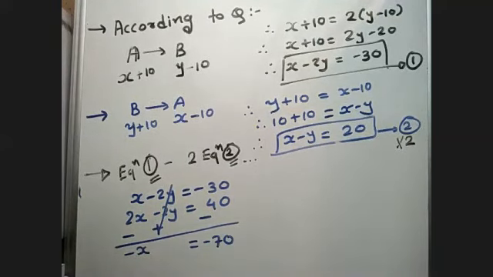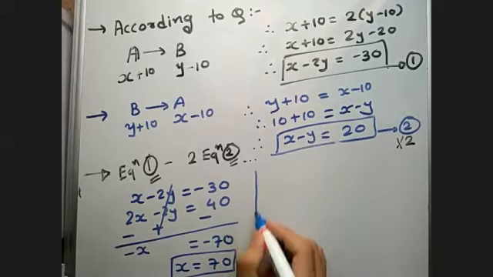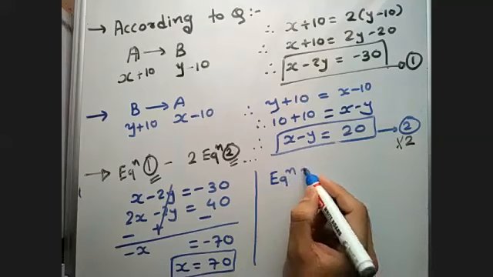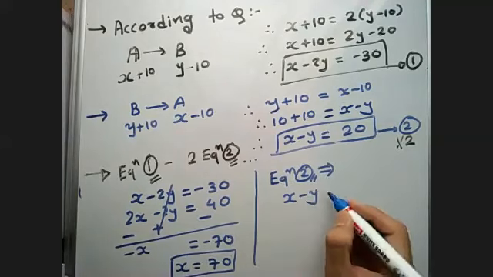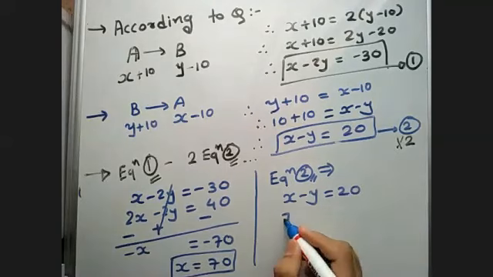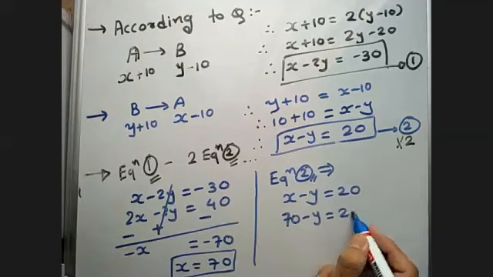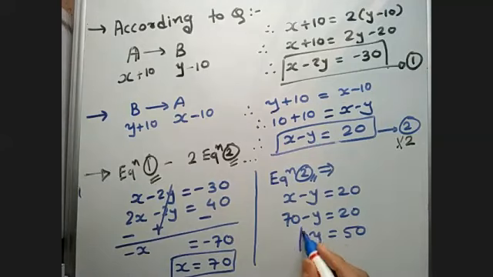So if we'll simplify, you will get X is equal to 70. Right, because minus will be cancelled from both the sides. And if we'll put X is equal to 70 in any one of the equations, since equation number 2 is smaller over here, let us put in it. So X minus Y equal to 20. So X is equal to 70. 70 minus Y is 20. So Y will be 70 minus 20, that is 50. So I got value of X and Y.